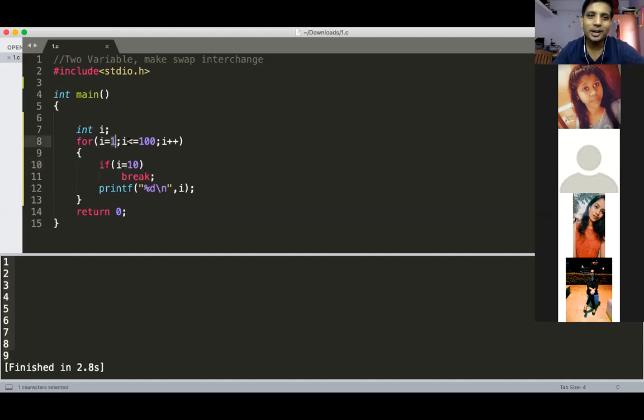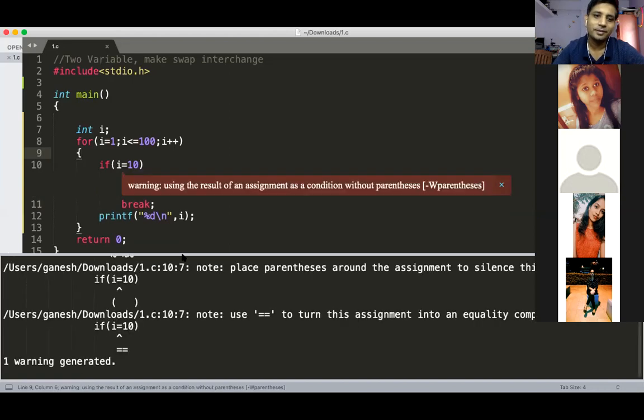i equal to 1, the condition is true, it will go inside. When it goes inside, i is assigned 10. When i is assigned 10, the value of i becomes 10. So it becomes true. When it is true, break gets executed and directly it will go outside, the first time only. So printf will not execute, not even once. So there is no output. The output is no output.